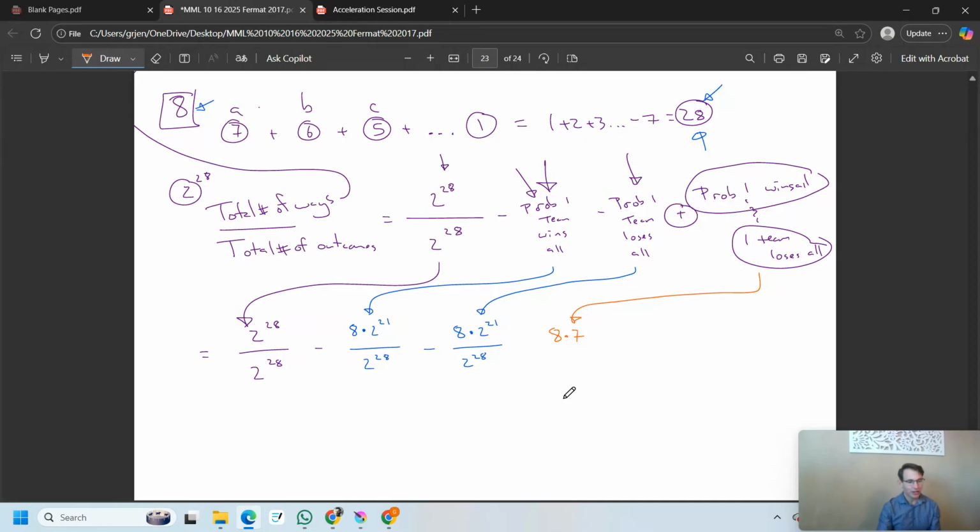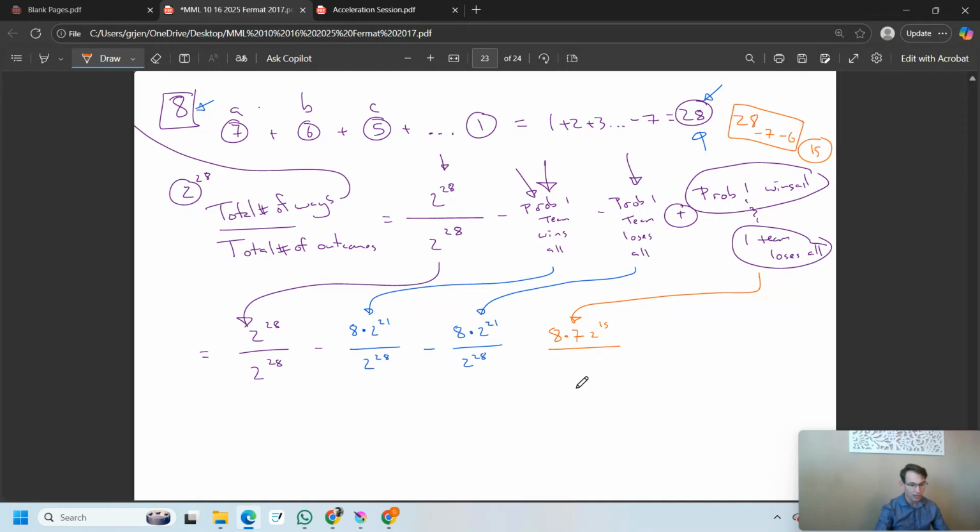And then we've already counted 7 games for one team and 7 games for another team. But don't forget, we already counted one of those games. So one team wins all their games, that's 7 games. One team loses all their games, that's 7 games. But you already counted one of those games because they played it against this team. So we have to go 28 minus 7 minus 6 to get 15 different games. And of course, you're noticing that these are all triangle numbers because you notice these things, 21, 15. So we have 2 to the power 15.